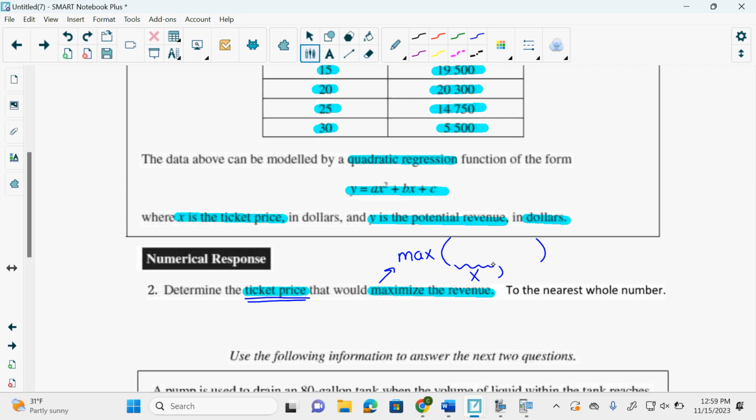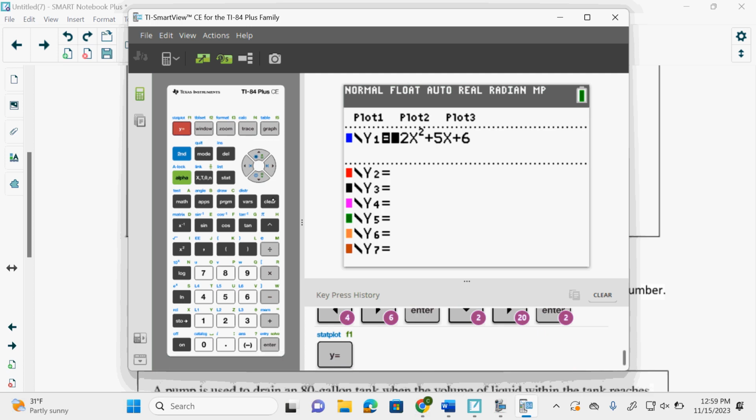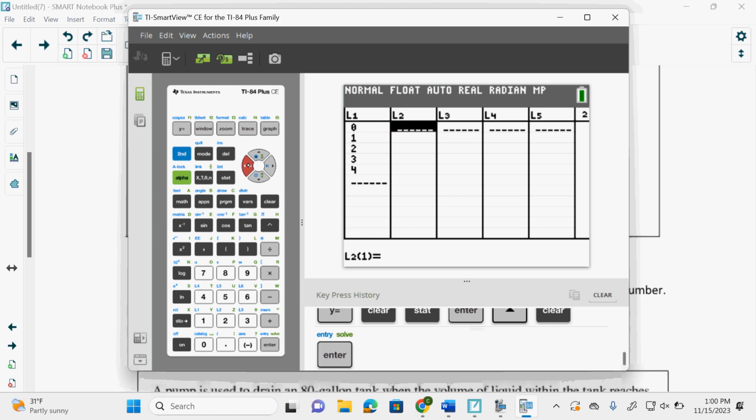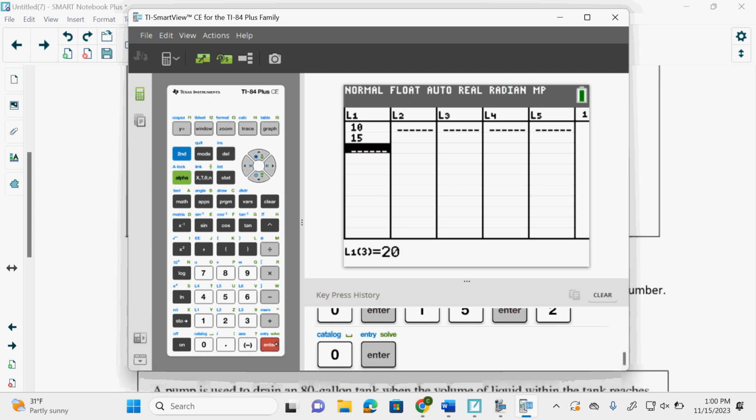So everyone's typing it into their calculators. I am too. Make sure you clear out your y equals. Every single time you start a new question, you should clear out your y equals, right? Okay. Shh. Make sure you're working. I'm still recording. Change your window too.